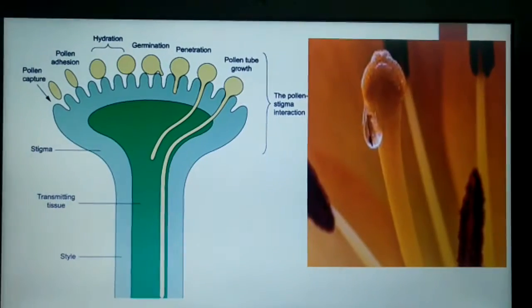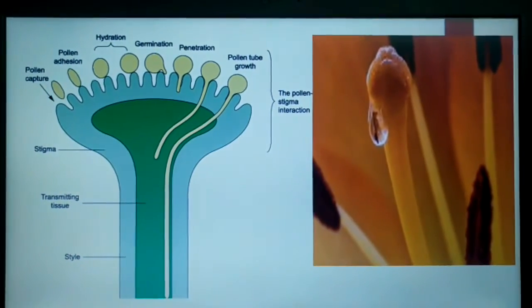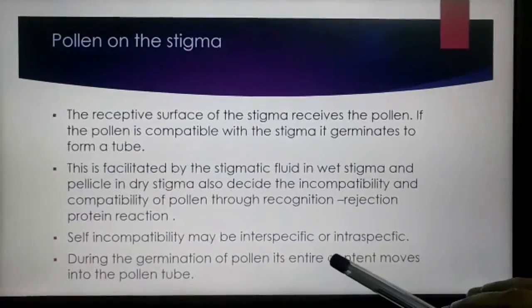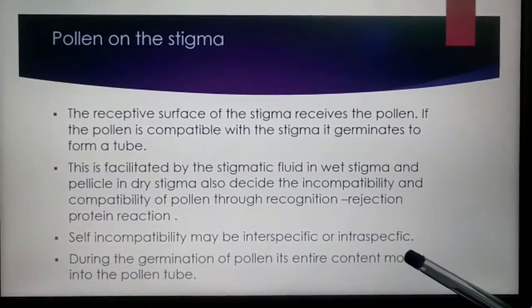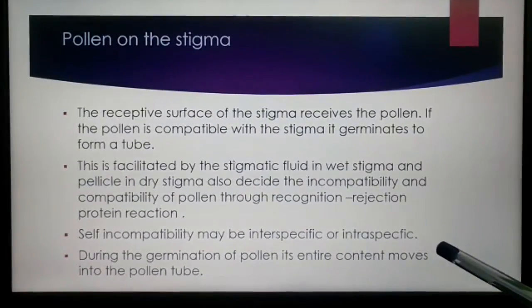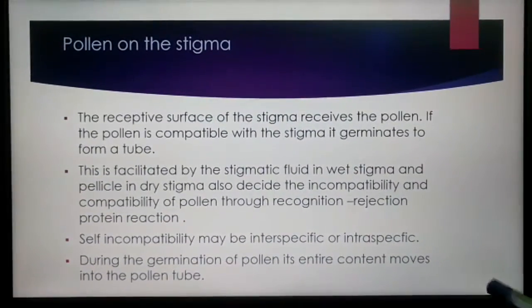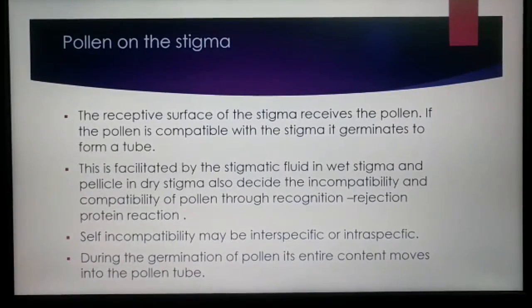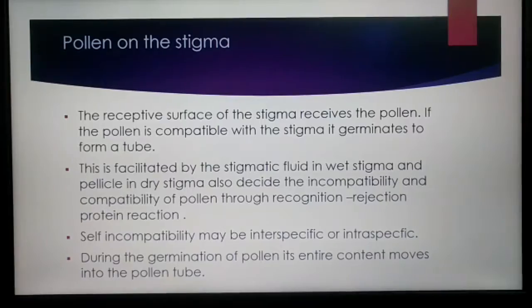Sexual incompatibility may exist between different species, called interspecific. If it exists within the same species, it is called intraspecific. Sometimes the pollen of the same species, if it falls onto the stigma of the same flower, may be unable to germinate the pollen tube.